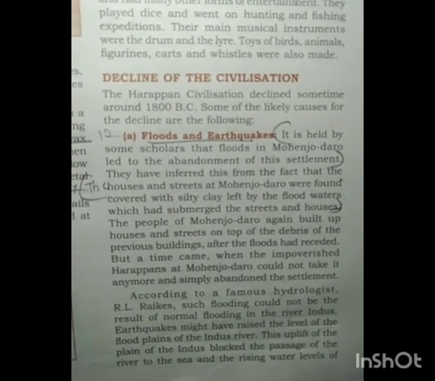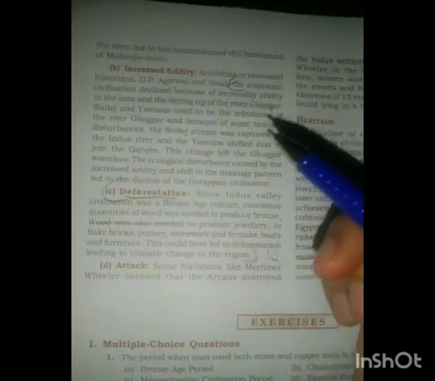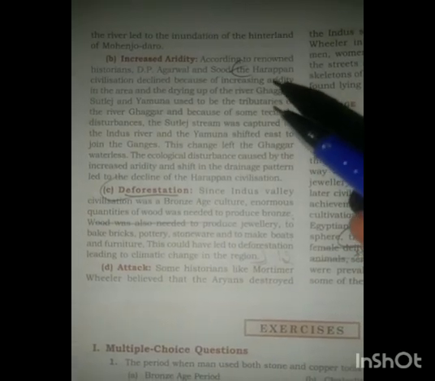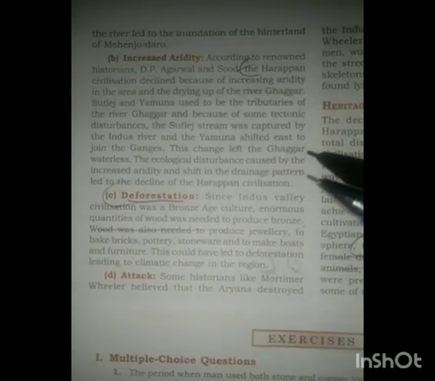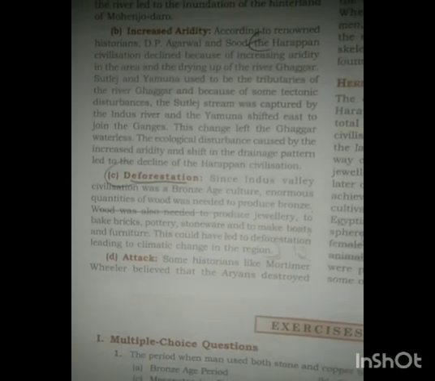So next one is increased aridity. This reason was given by one of the historians, D.P. Agarwal. His opinion regarding the decline of the civilization is that sometimes rivers may dry up, and another possibility is that rivers changed their path of flowing. At this time, that also increased the aridity level. So ecological disturbance may also have caused the decline of the Harappan civilization. This reason was given by D.P. Agarwal.